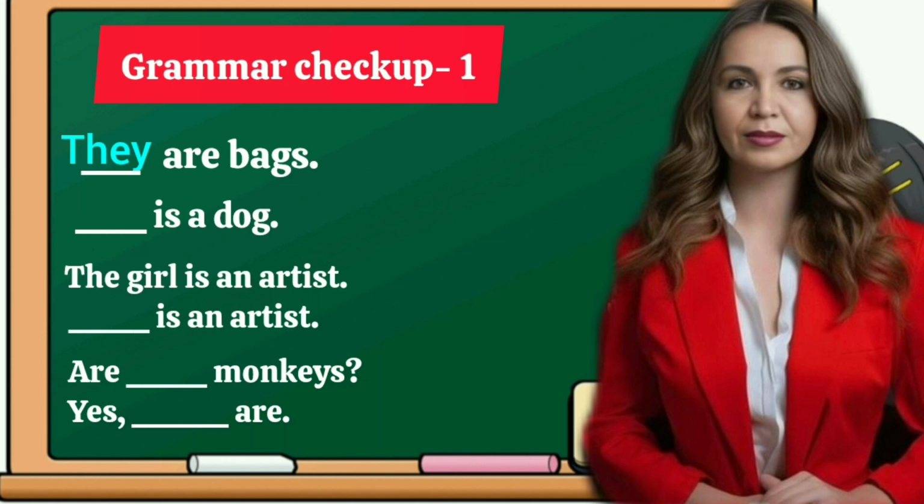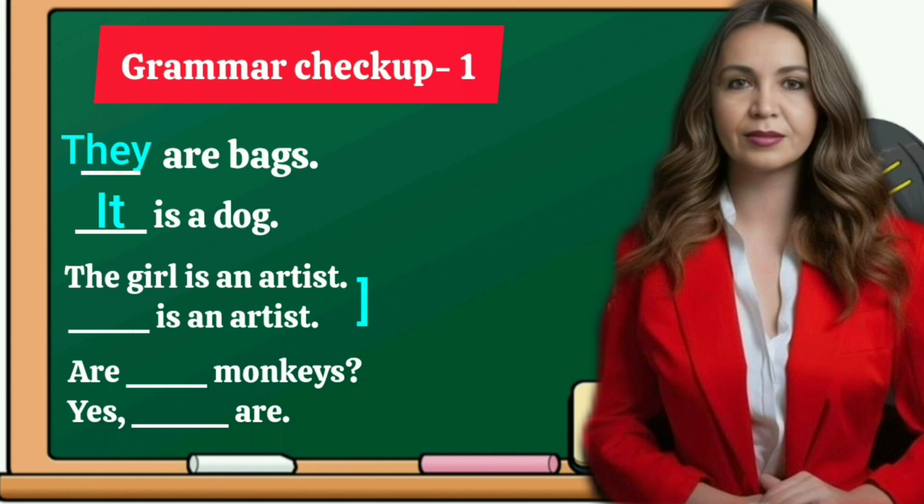Let us move to the next sentence. Dash is a dog. A dog is an animal and the sentence starts with is. So what do we have to use right now? Yes, for a dog we use it, and it is singular. So, it is a dog. Let us move to the next one.